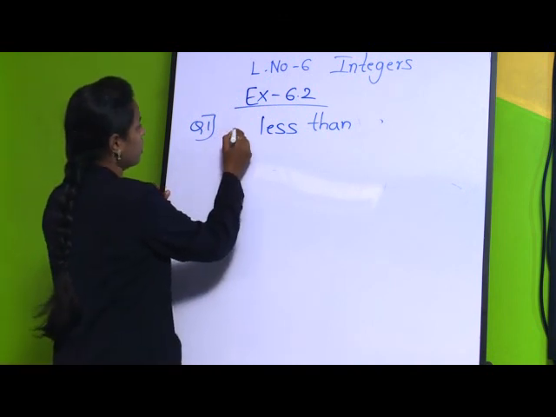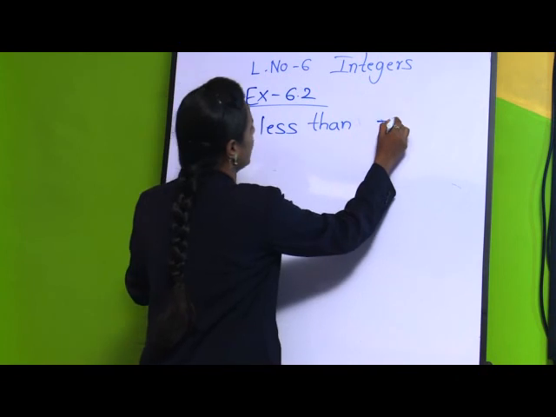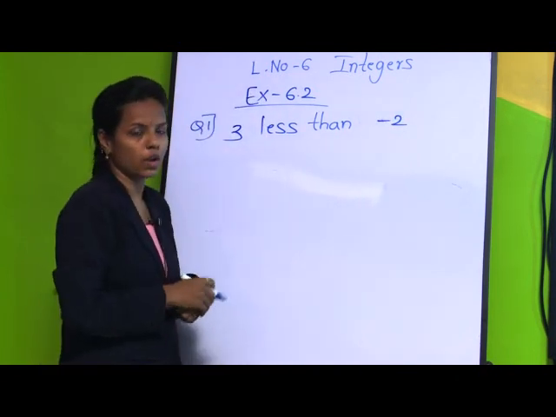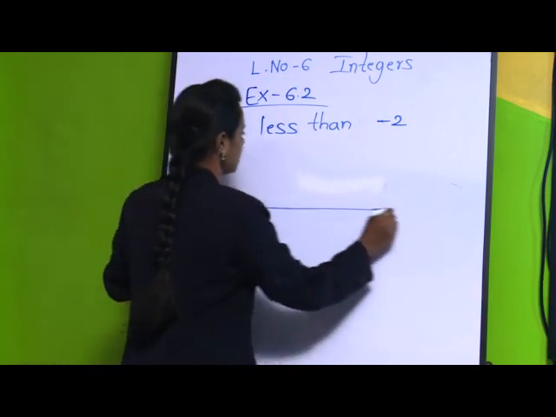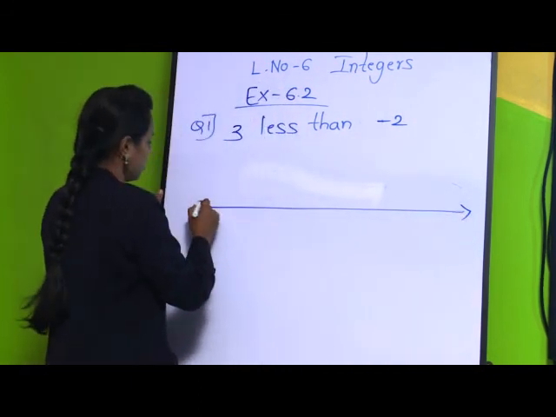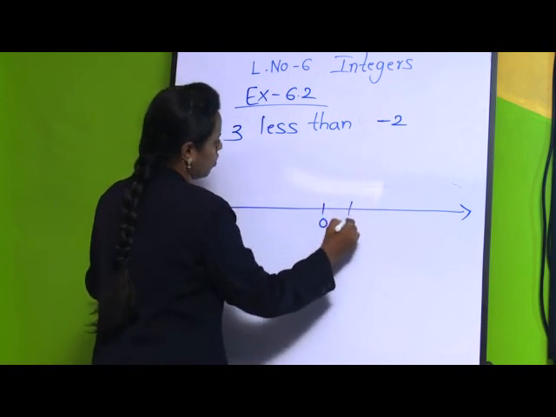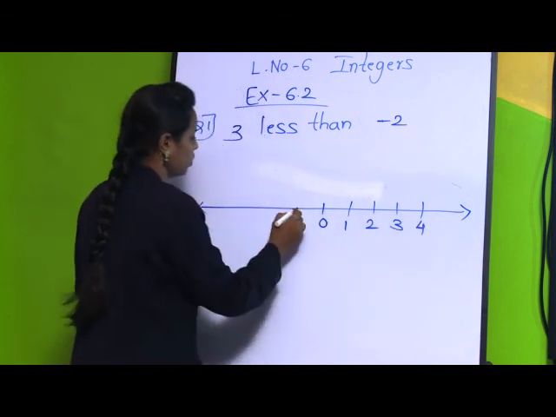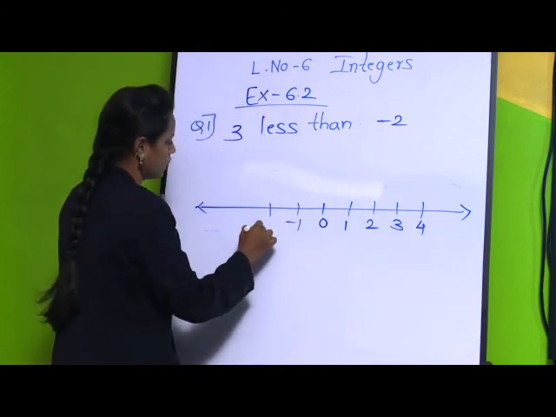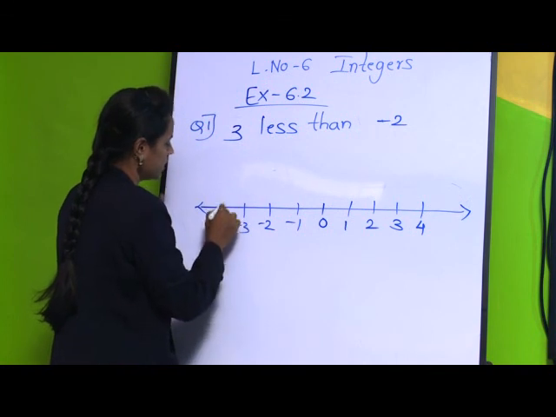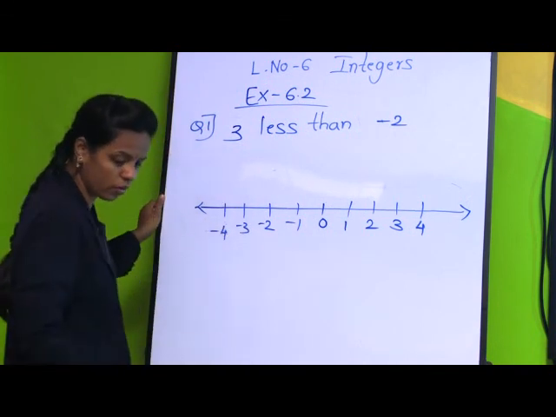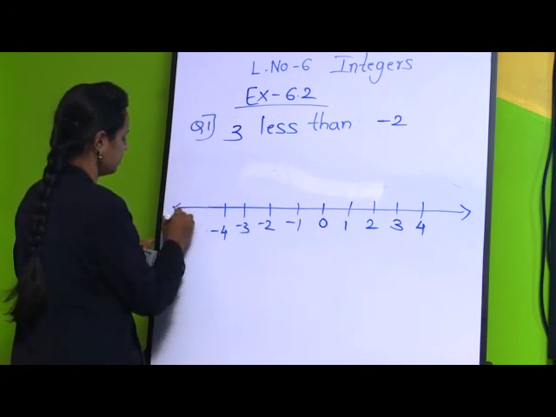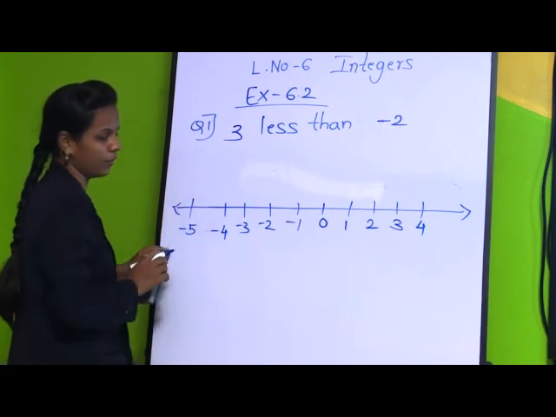So we have 3 less than -2. Again, we have to draw the number line: 0, 1, 2, 3, 4 and so on, and towards the left -1, -2, -3, -4 and -5.